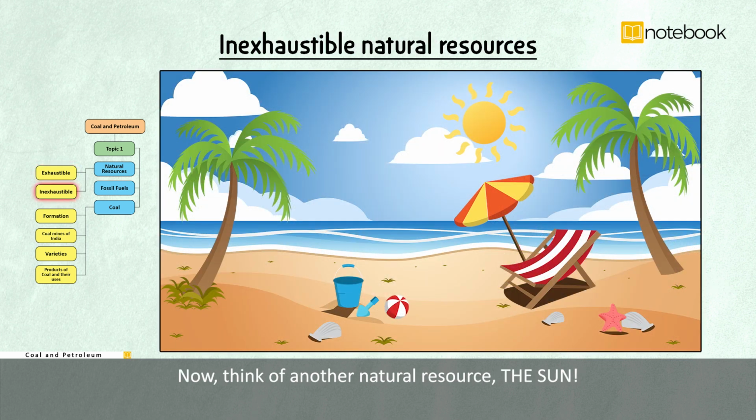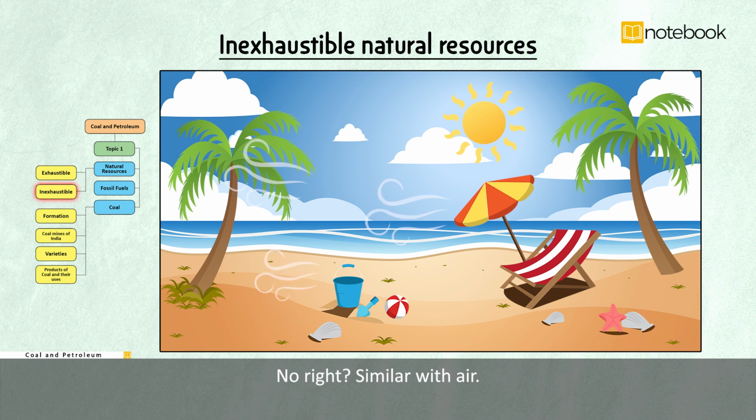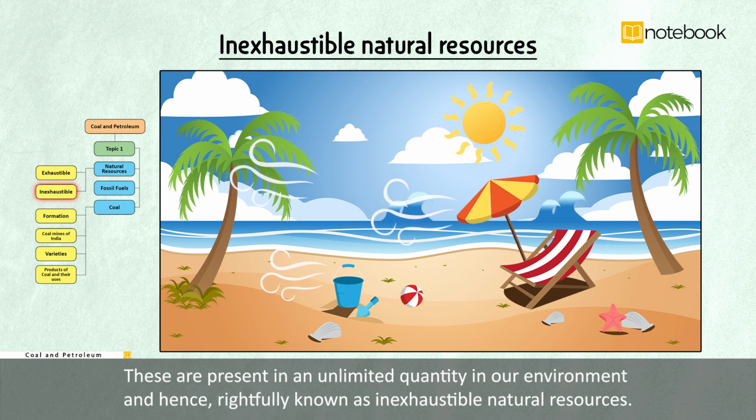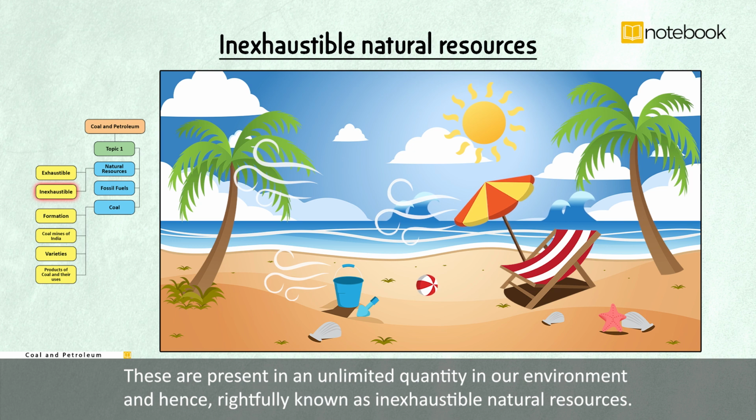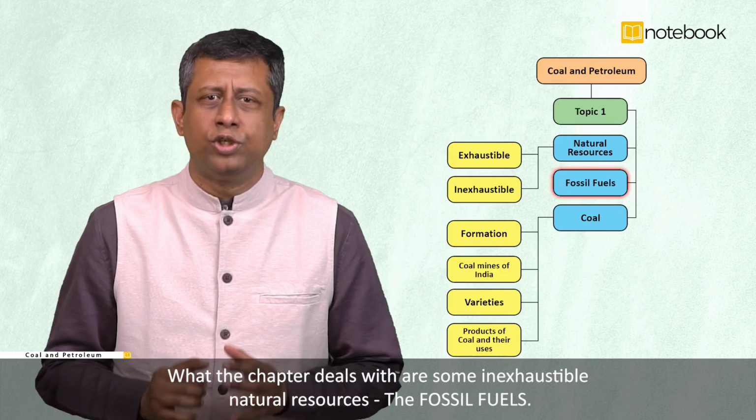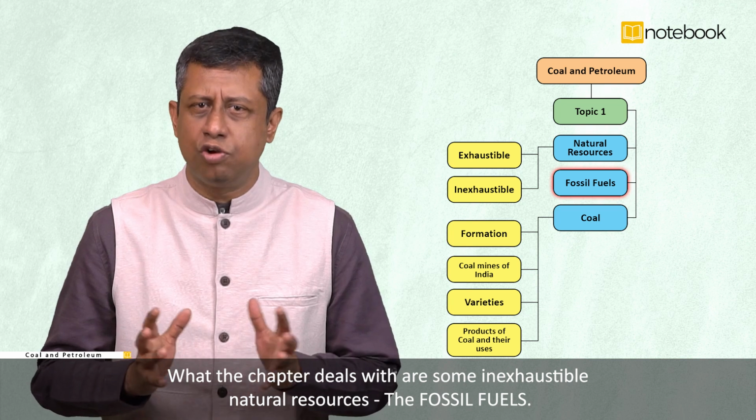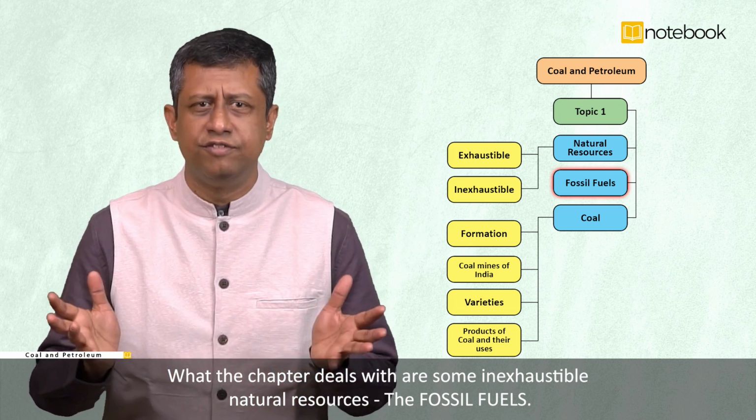Now think of another natural resource, the sun. Is it likely to be exhausted due to our activities? No, right? Similar with air. These are present in an unlimited quantity in our environment and hence rightfully known as inexhaustible natural resources. What the chapter deals with are some exhaustible natural resources, the fossil fuels.